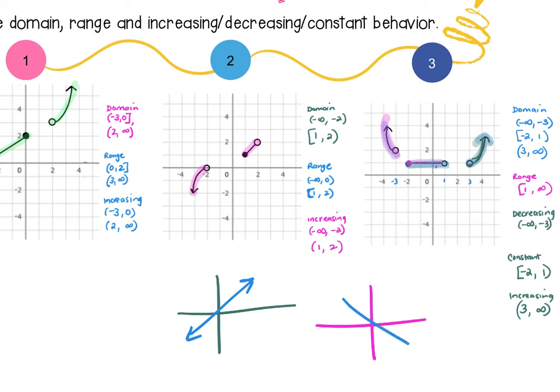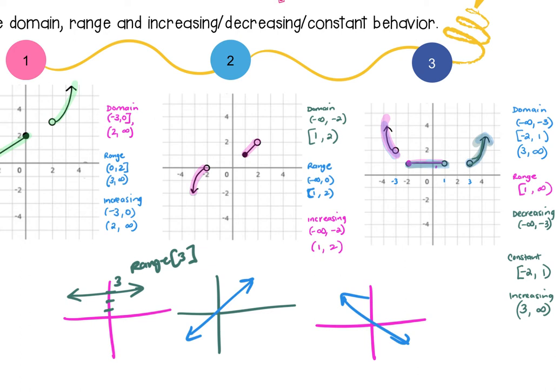So if it was with a negative slope, domain all real numbers, range all real numbers, now it's decreasing the whole time, right? And then the only other kind of line you could have, because it has to be a function, is a horizontal one. Domain is all real numbers. Range would just be the y. So if that's 3, my range is just 3. And it is constant the entire time. So it'd be constant from negative infinity to positive infinity.